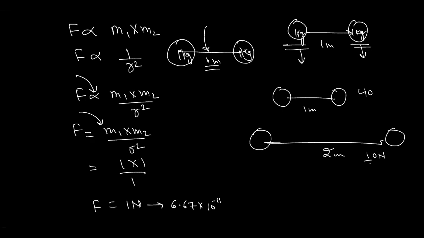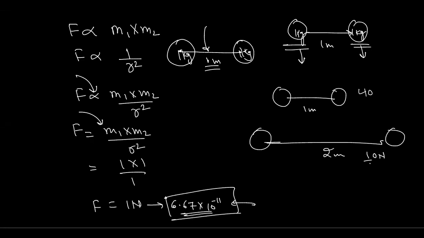It's 6.673, right? Yes, no need to write the other digits. Two decimal places are more than enough, it can be more than this, but it does not matter, so 6.67 is enough. Actually, this was 6.67 into 10 to the power minus 11 Newton meter square per kilogram square. So this was the value.